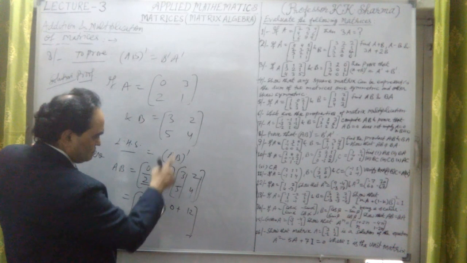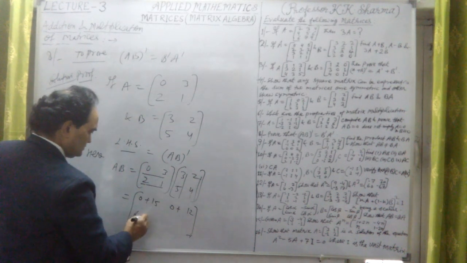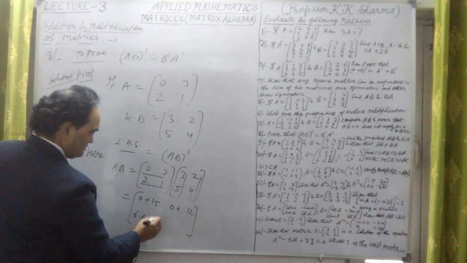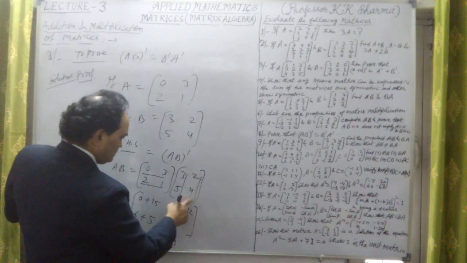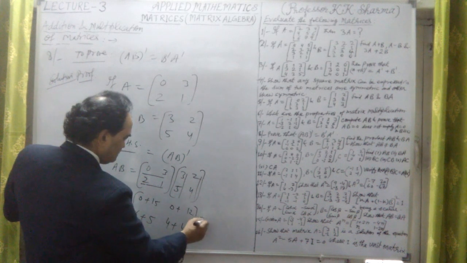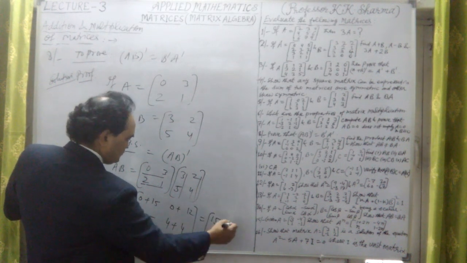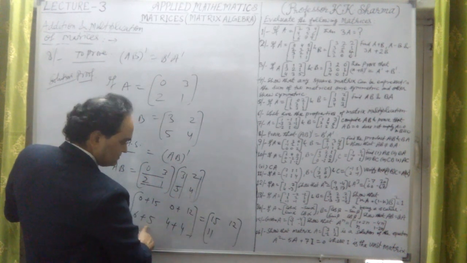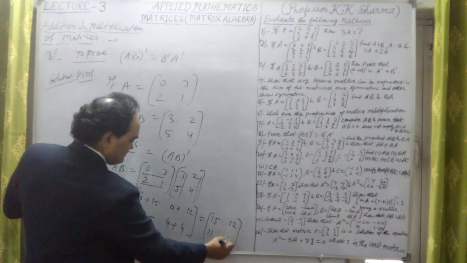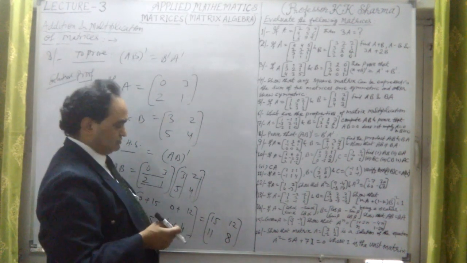Second row, first column: 2 into 3 is 6, plus 1 into 5 is 5, so 11. Second row, second column: 2 into 2 is 4, plus 1 into 4 is 4, so 8. The resultant matrix comes out to 15, 12, 11, 8. This is the AB matrix, but we have to find AB whole transpose.